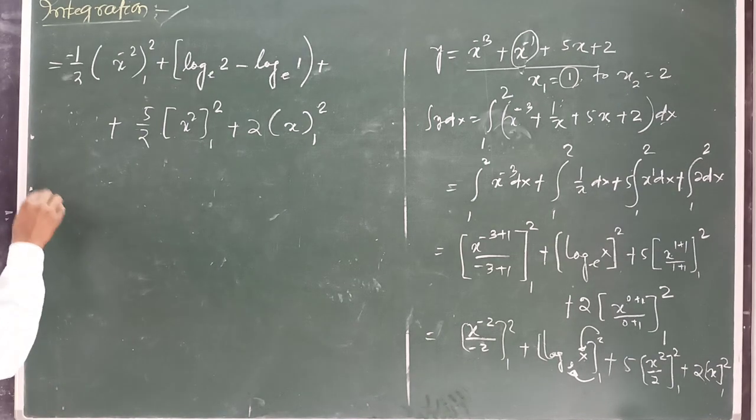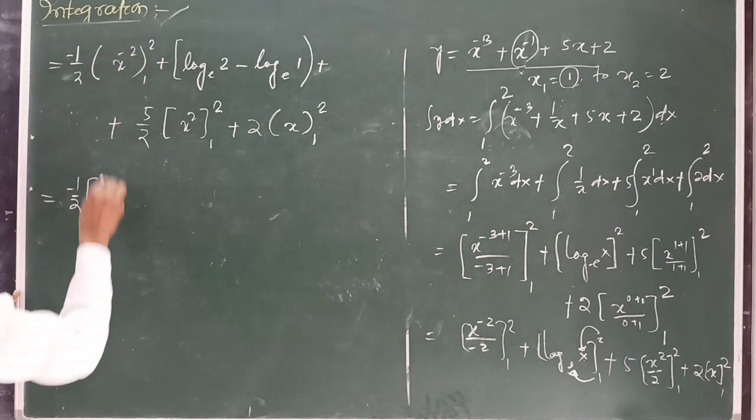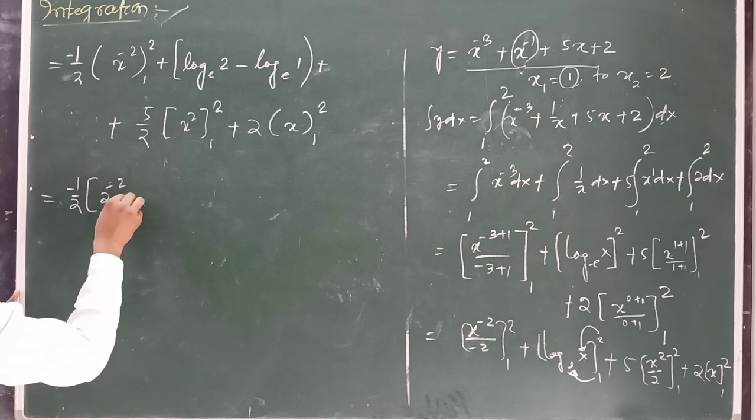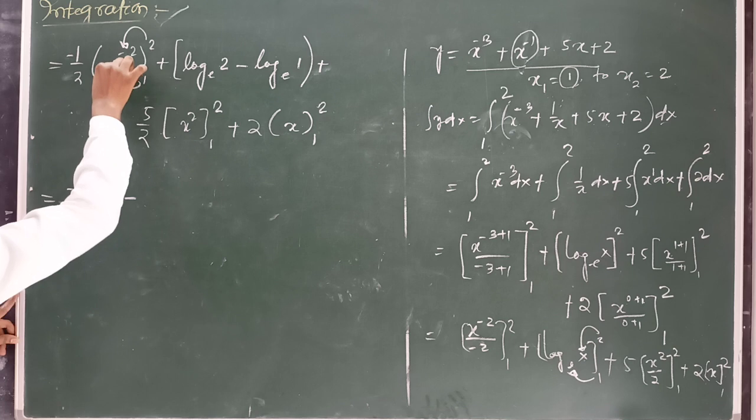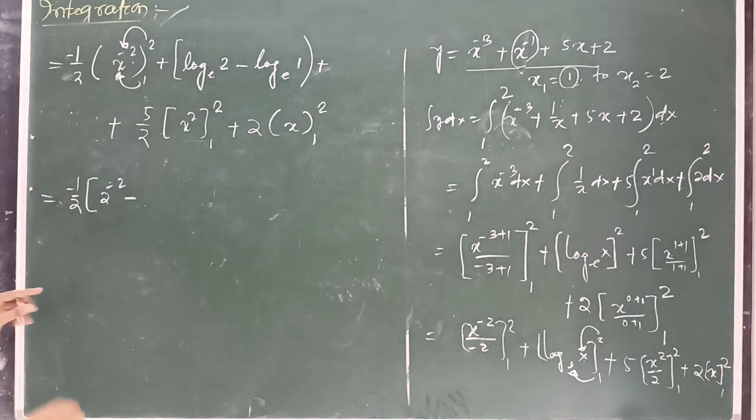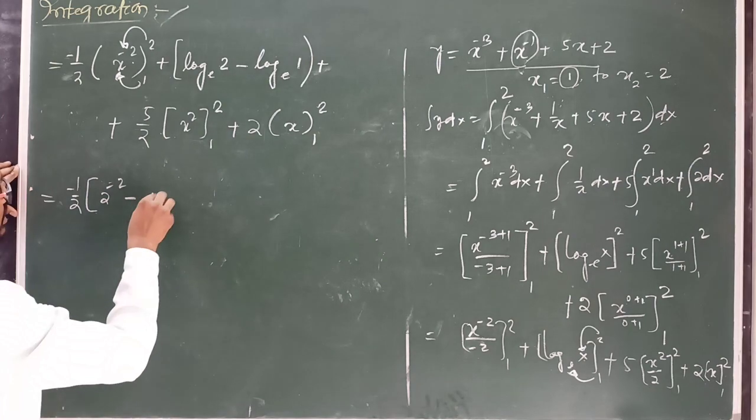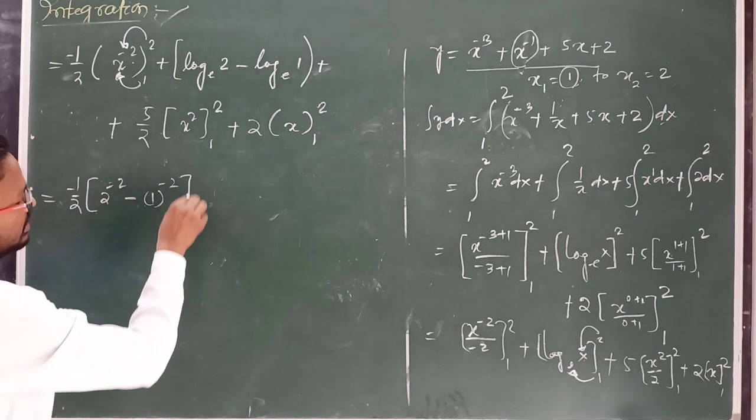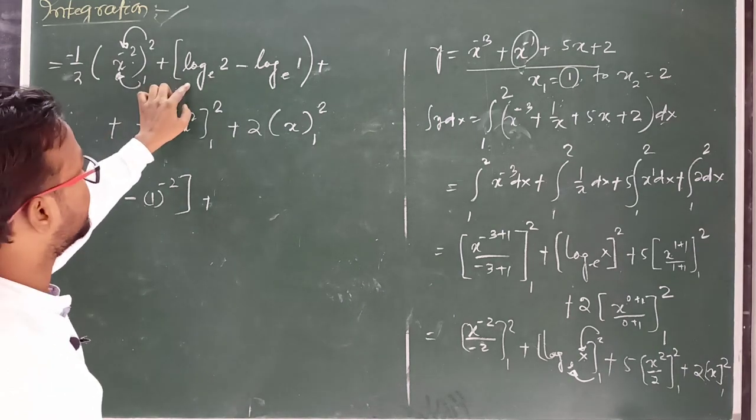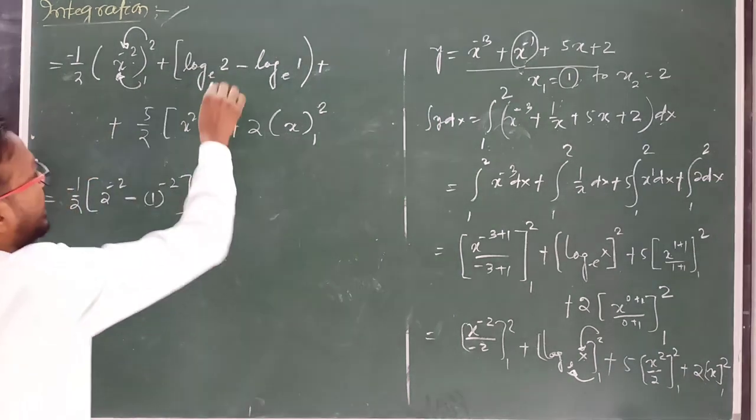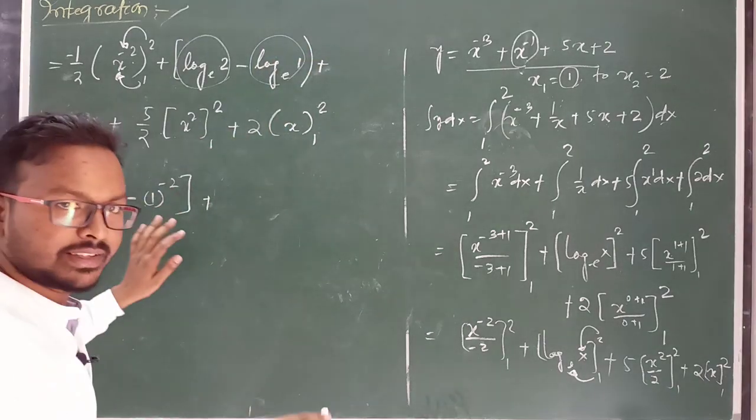Now let's start with minus 1 by 2. Here in place of x, 2 to the power minus 2, again with a negative sign. First we have to use the upper limit and then the lower limit in place of x. x first we write 2, then after that minus, 1 to the power minus 2 complete. Then come to this part, and this is the final answer. Or if you use the value of log 2 and here log 1, then you can solve it.